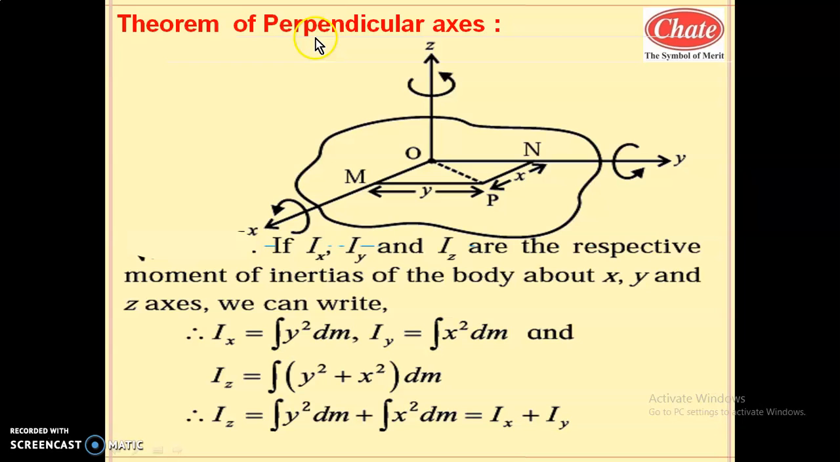But the limitation of the perpendicular axis theorem is that it is only applicable to laminar bodies. Lamina means those bodies which have very small thickness. So in our study it is applicable only to rings, discs and sheets. That we will continue in the next part.